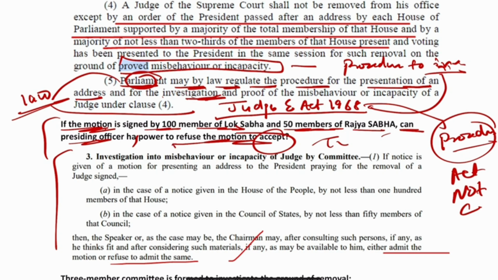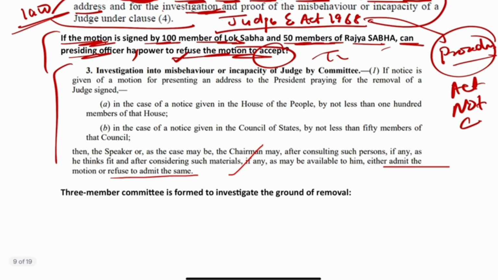So, this was given to you. They can refuse or they can accept. If you see in the act, it says here, it can either admit or refuse to admit the same. So the first statement was true, yes, they have the power to refuse.